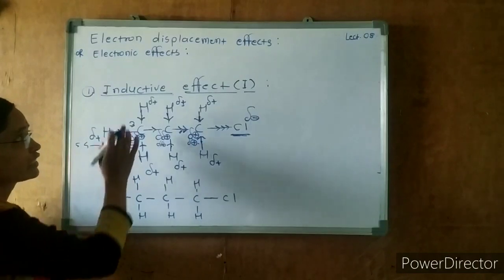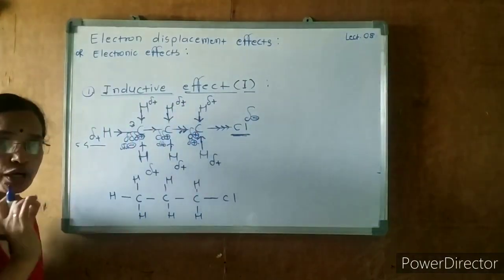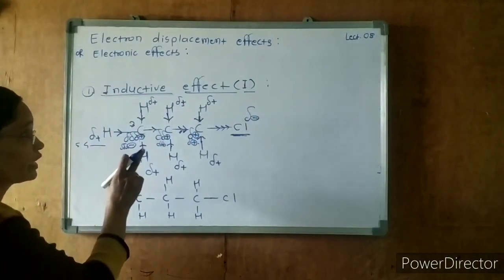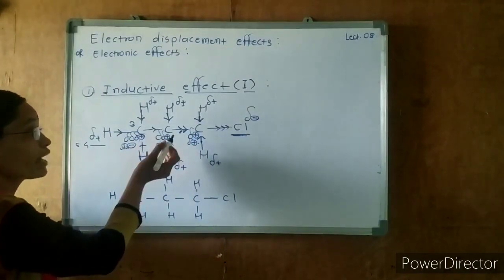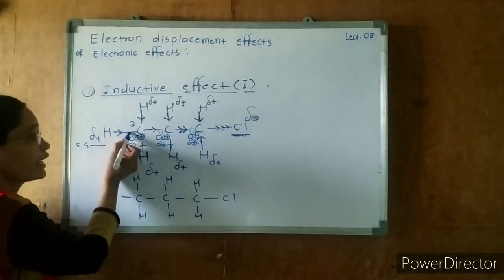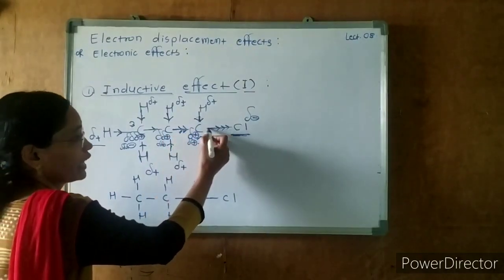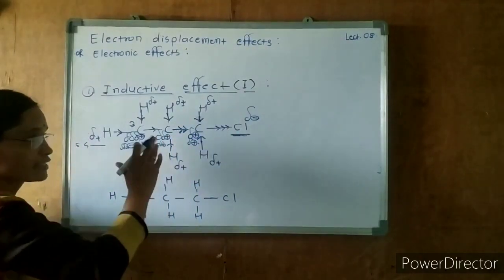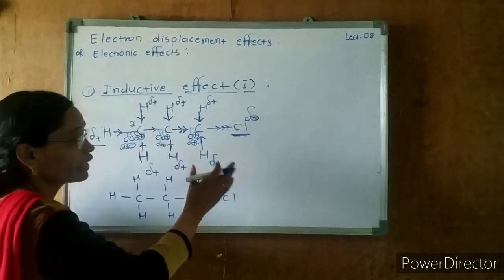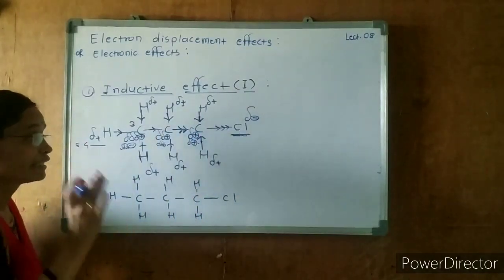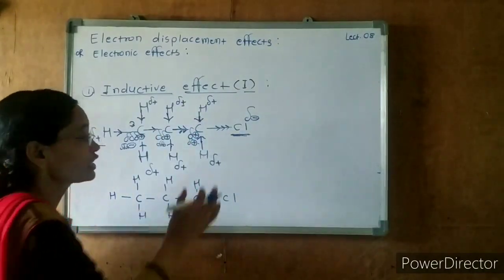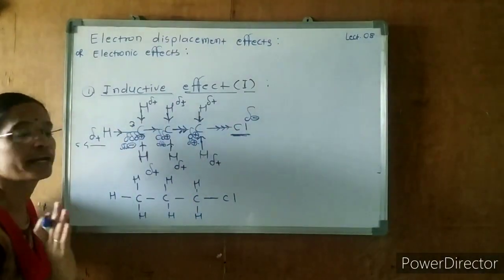The important points in this inductive effect are: it is a permanent effect. There is a displacement of the sigma electrons. Sigma electron transfer takes place here. There must be a difference in the electronegativity between the bonded atoms.